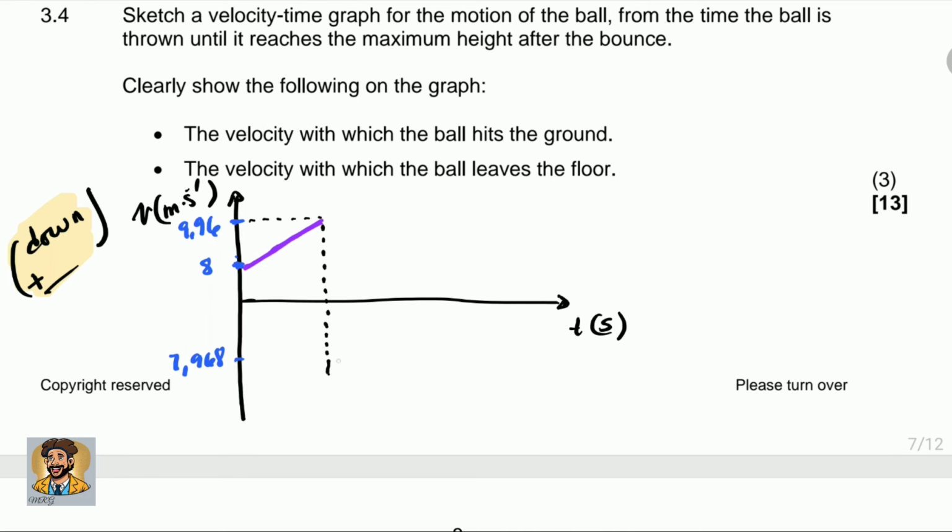That is the initial velocity with which the ball leaves the ground, and this is going to be a parallel line up until it reaches the x-axis, because at this specific point, the ball is at maximum height. Alright guys, this is what the question is asking for. These two lines need to be parallel lines, and this is the end of the question.